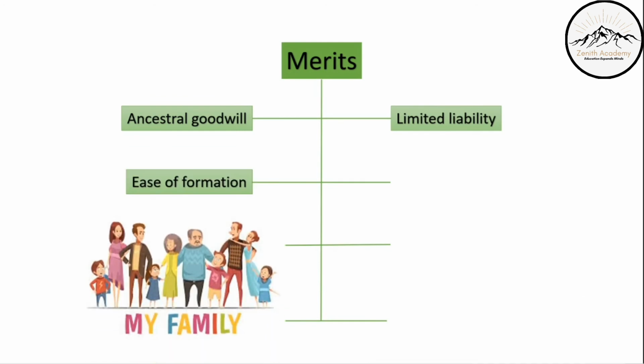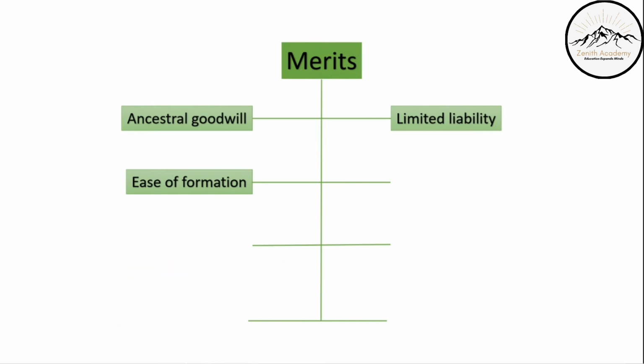Ease of formation. Because the business runs in the family, there is no problem in running the business. Everyone in the family will be working, even though the Karta is the main person who is the head, who is in charge of the entire business. The business keeps passing from generation to generation. That's why we know who is going to be the next head of the family business. Therefore, there is ease of formation.